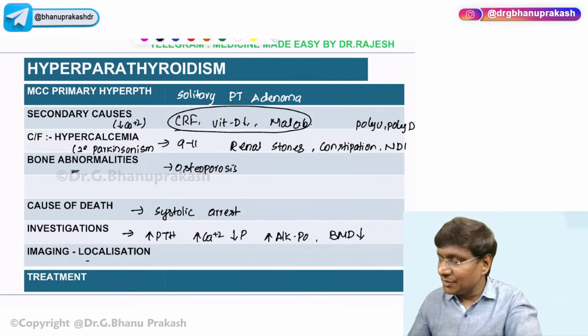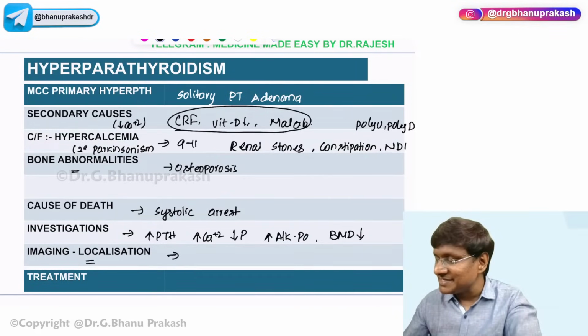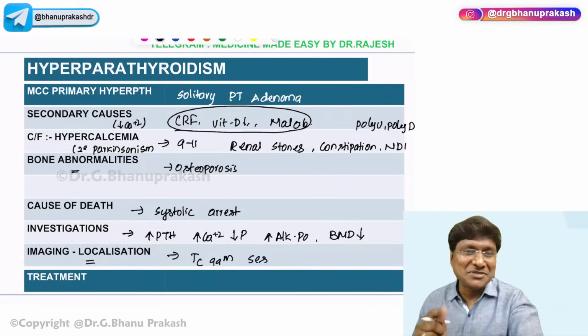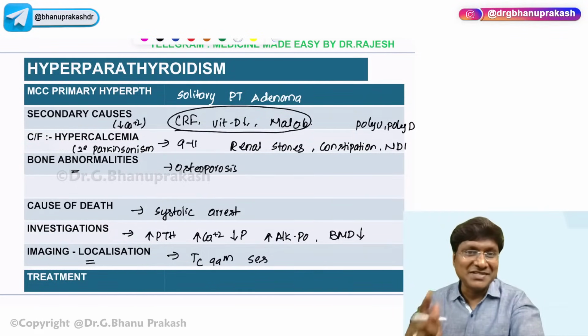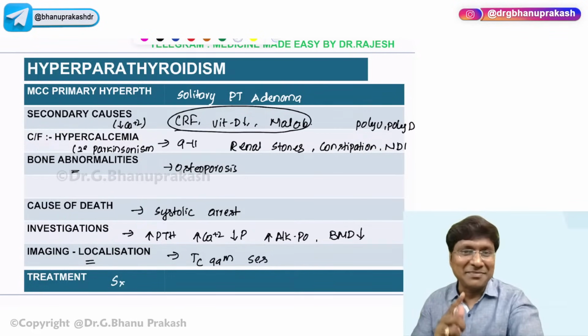Okay. Then coming to the imaging localization. How will you be able to localize a solitary parathyroid adenoma? The technetium 99m sestamibi scan is the investigation which will localize the solitary parathyroid adenoma. So what is the treatment of choice in case of primary hyperparathyroidism? You need to do surgical resection. That is the treatment of choice.